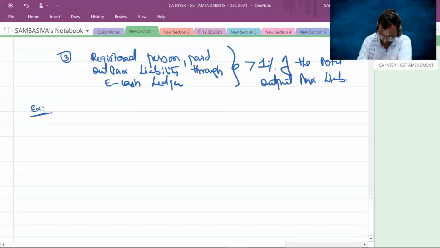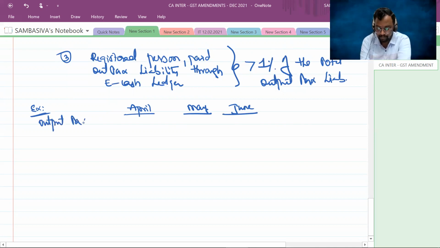Suppose that April, May, June. My output tax liability, let us assume, is 1,000 rupees in the month of April, and I have discharged this by using my input tax credit balance.